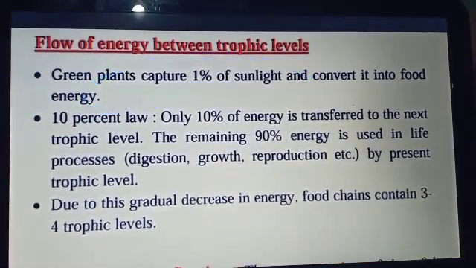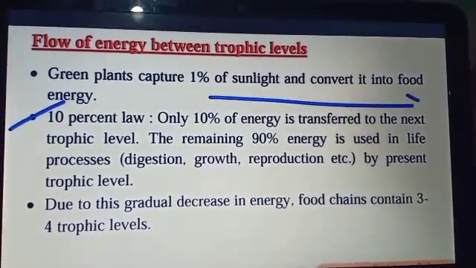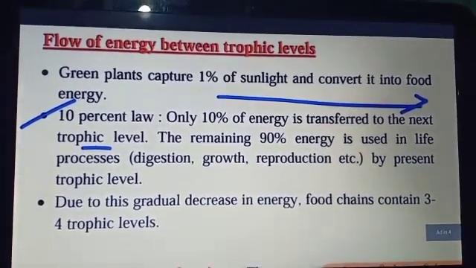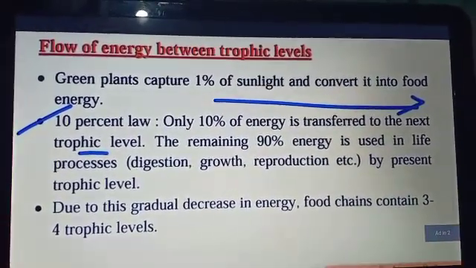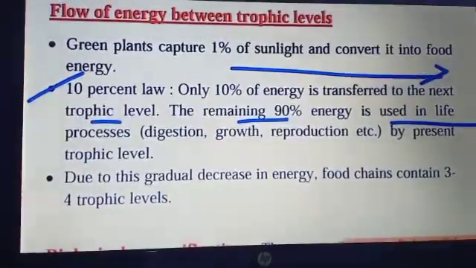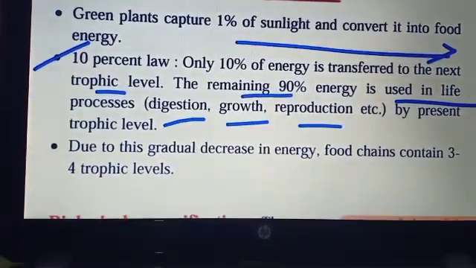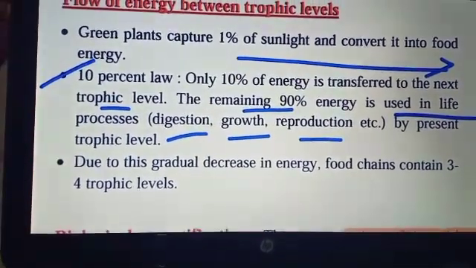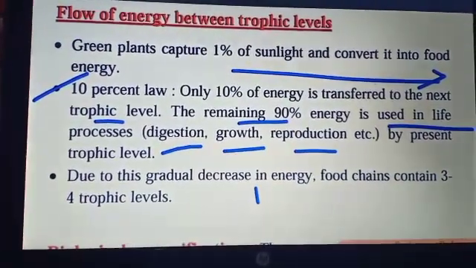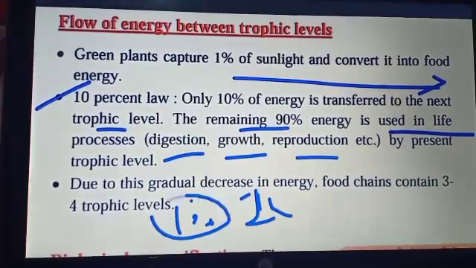As we already saw in the chapter, according to the 10% law of energy, only 10% of the energy is transferred to the next trophic level. The remaining 90% of the energy is used in the life processes, for example digestion, growth, reproduction, etc. at that trophic level.